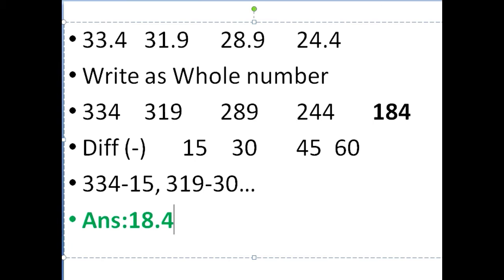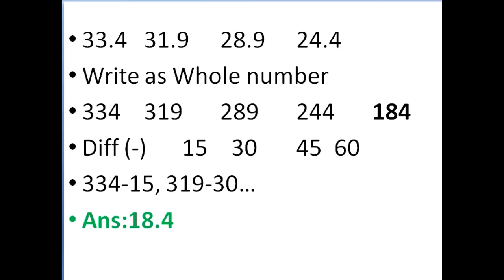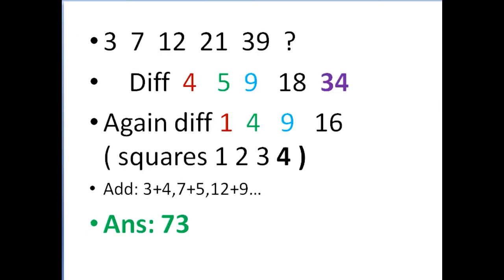Next one, this is another problem. Here again you have to go with the difference, 3, 7, 12, 21, 39, and what is the next number? The difference is 4, 5, 9, 18. That is it. This is what we have found out. Again, these numbers 4, 5, 9, 18, you don't get an idea, no? Again, go with the difference.